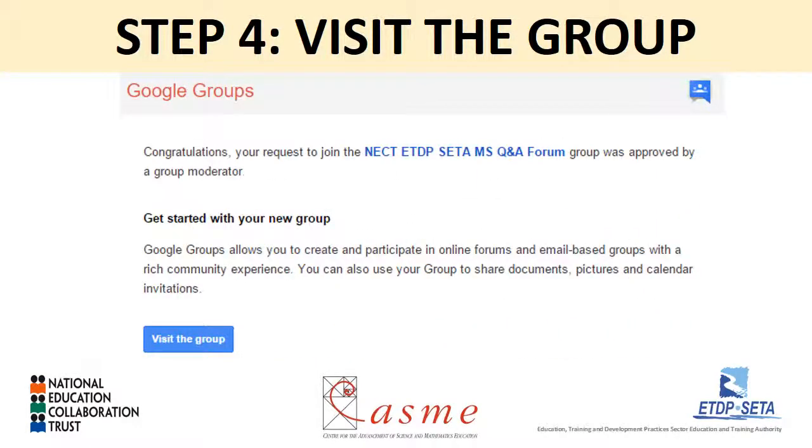Once you've applied to join the group, a notification will be sent to the group moderators to verify your membership, and once the moderators have approved your membership, you will receive a message stating that you have been approved as a member of the group. You can then click on the button that says visit the group.